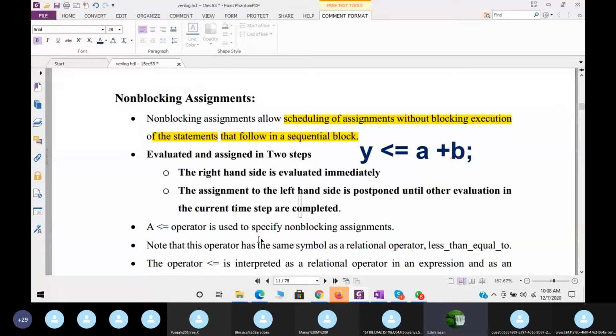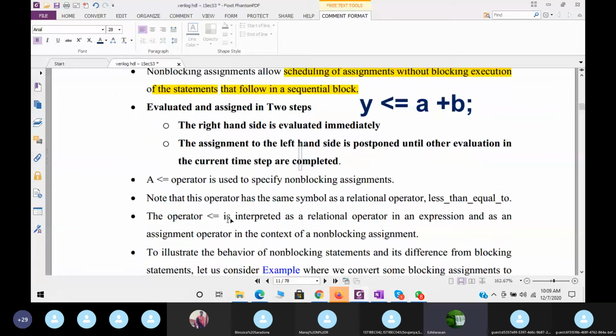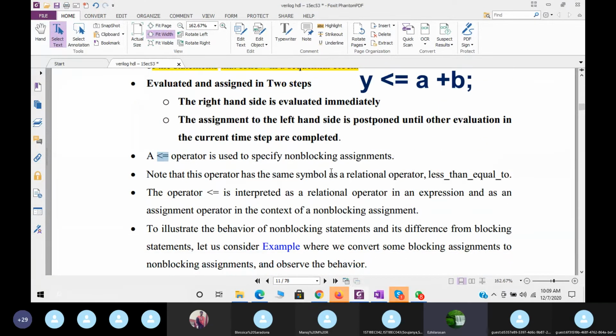Here we are using this operator. The less than or equal to operator is used to specify non-blocking assignments. Note that this operator has the same symbol as the relational operator. You can remember we previously studied less than or equal to as a relational operator.